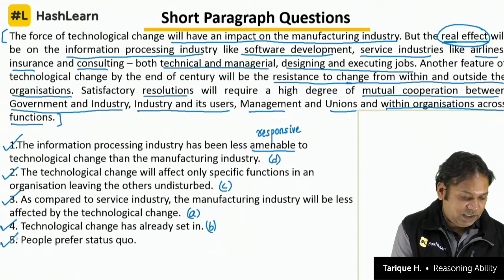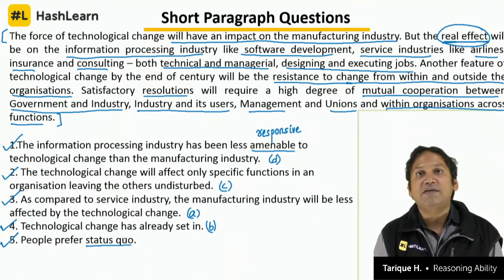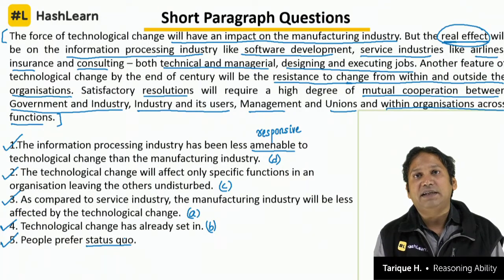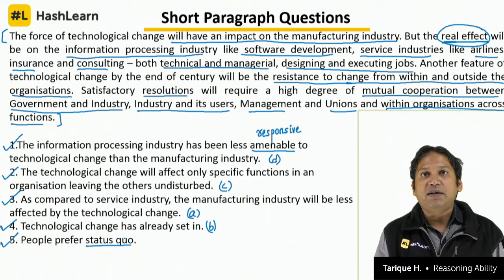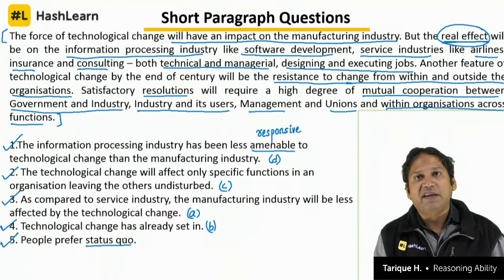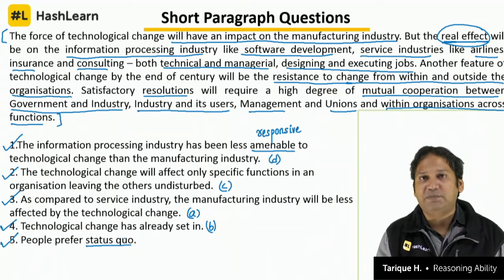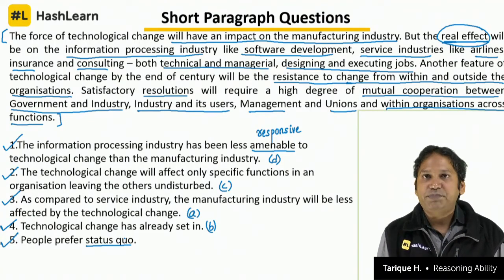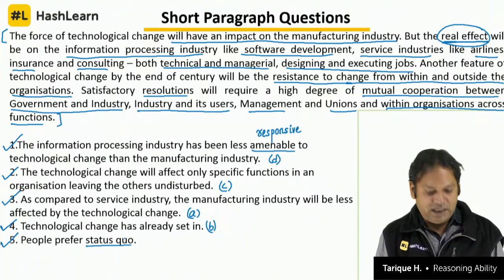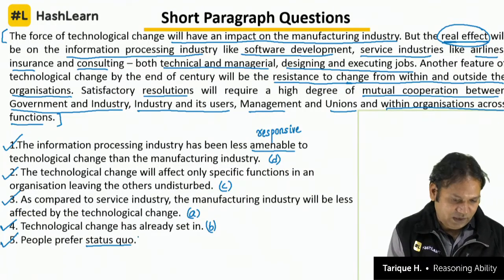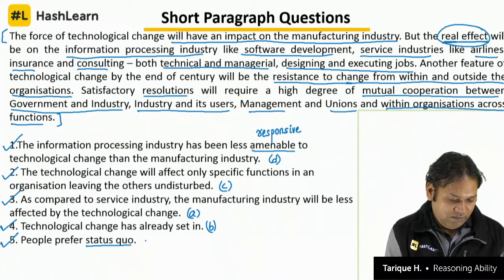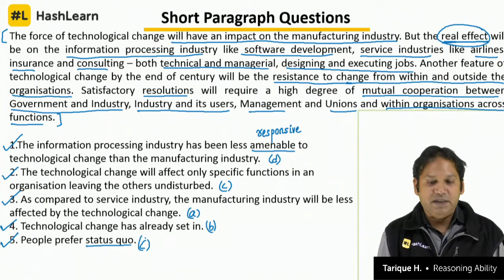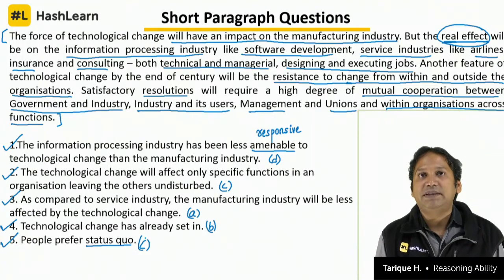And people prefer status quo. Again you need to know the meaning of status quo. Status quo means to let things be as they are. Let things not change. Although there is a hint here that there will be resistance to change, that is based on only one aspect, for the industry. We can't generalize it for people. People prefer status quo, they don't like change. It's something that we cannot infer from any part of the paragraph. We don't have sufficient information. We can't say it is false. We can't say it is true. That is why the answer will become C.